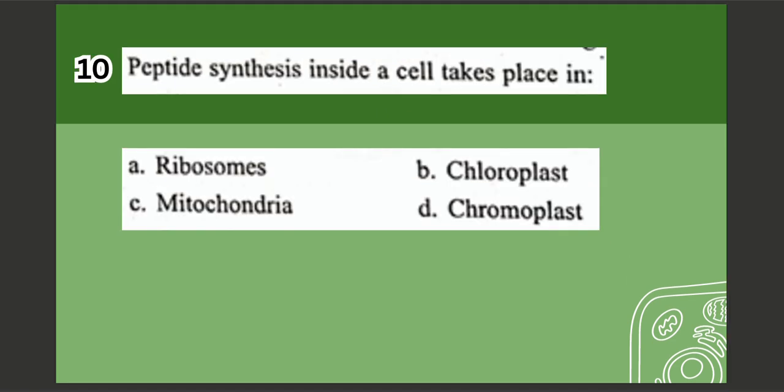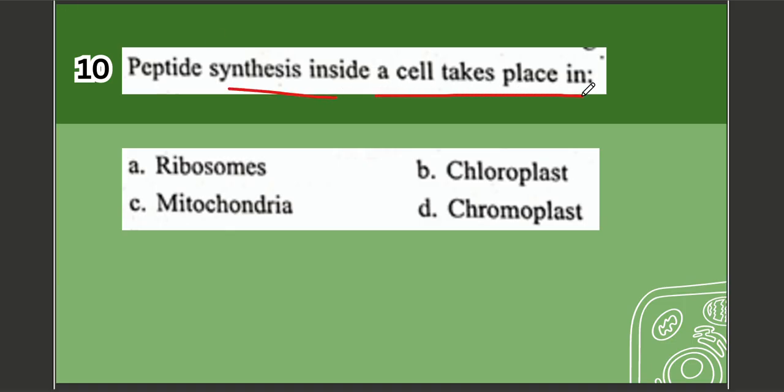Next question. Question number 10. Peptide synthesis inside a cell takes place in A. Ribosome, B. Chloroplast, C. Mitochondria, D. Chromoplast. The correct option is option number A, which is ribosomes.